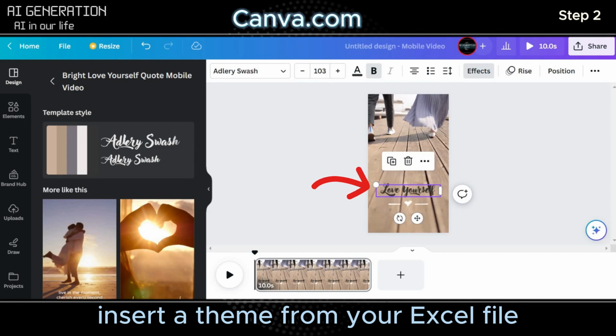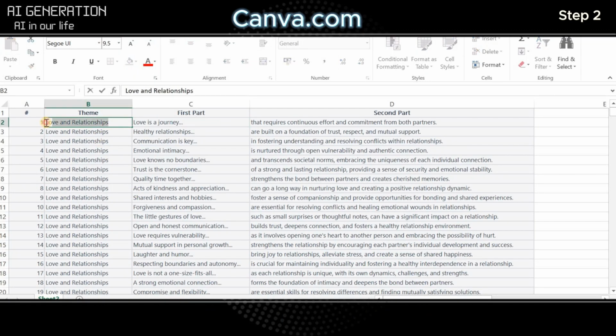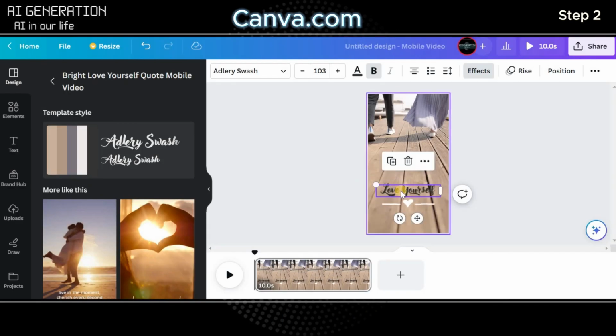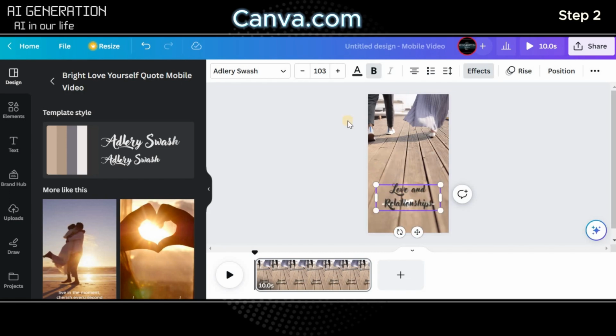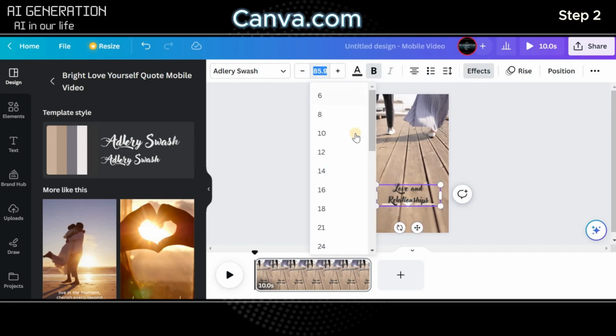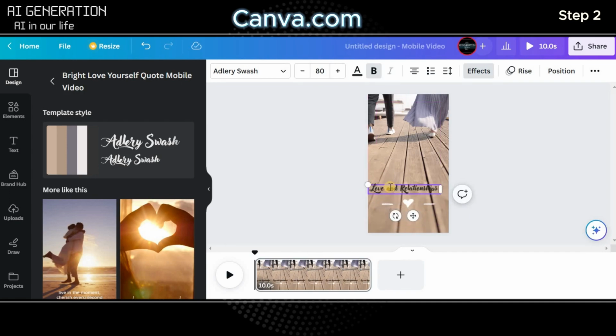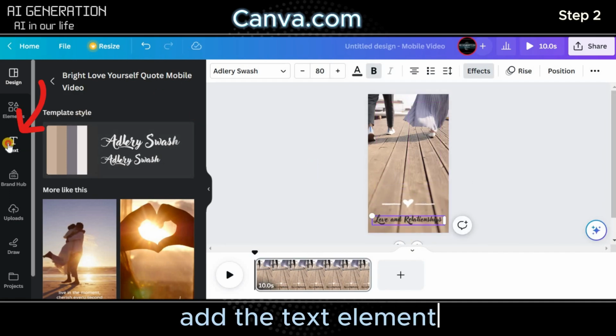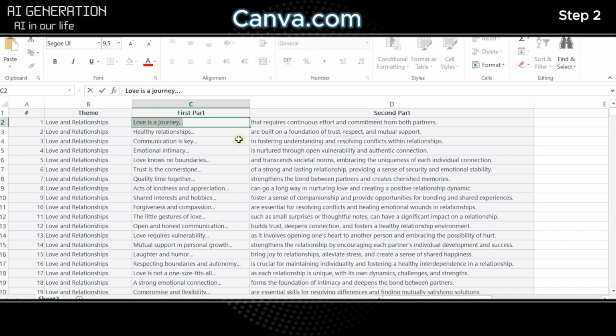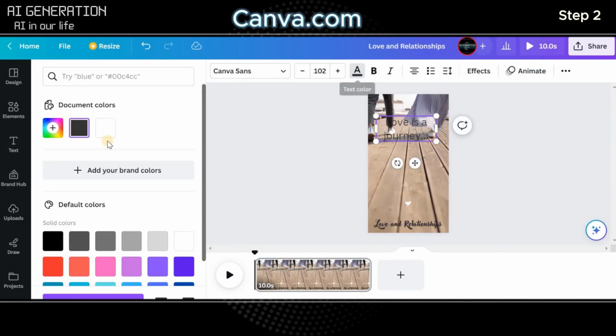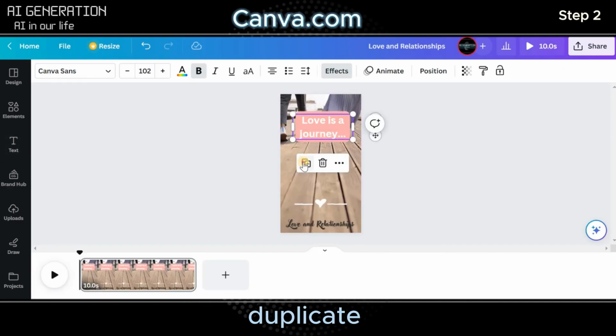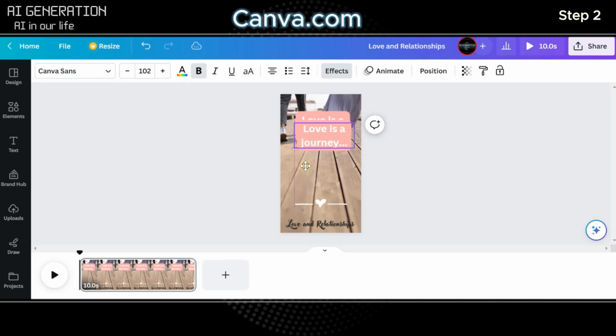Insert a theme from your Excel file. Change the font size, color, location, and so on. Add the text element. Insert the first part of the fact from Excel. After you adjust the text style, duplicate the main text, since quotes will consist of 2 parts.